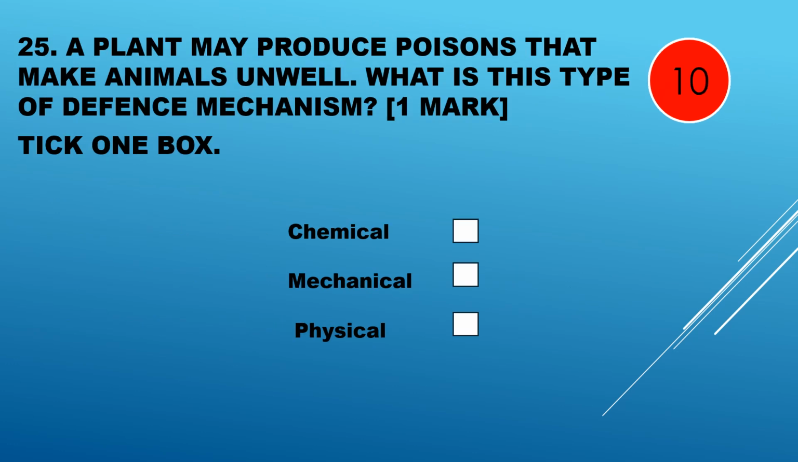Question 25. A plant may produce poisons that make animals unwell. What is the type of defence mechanism? Is it chemical, mechanical, or physical?